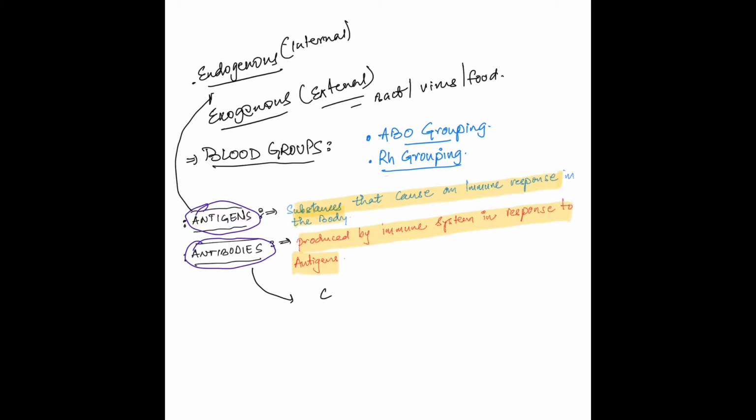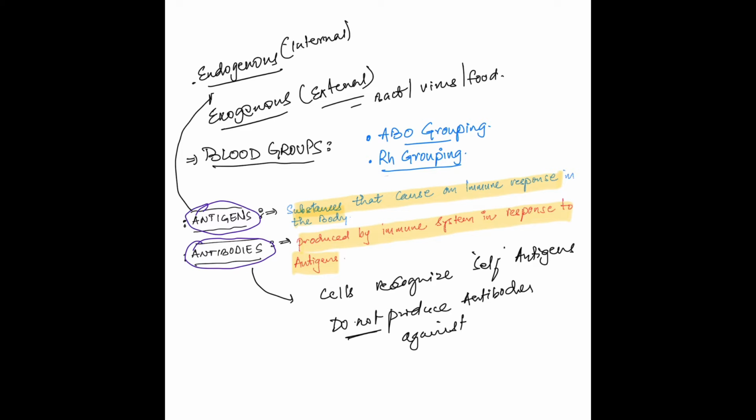Now moving forward, there is a concept of self-antigen. The cells of our body also have antigens on them, but our immune system does not normally produce antibodies against them, because our immune system recognizes our own cells as self.